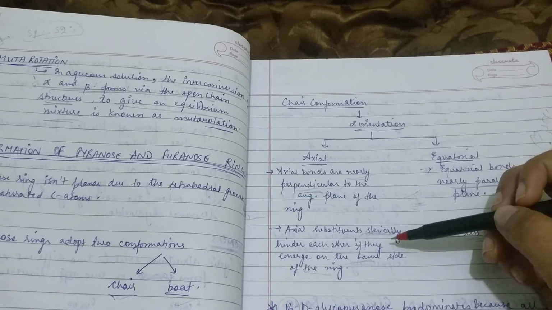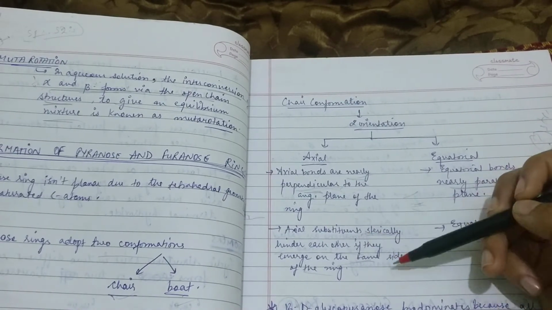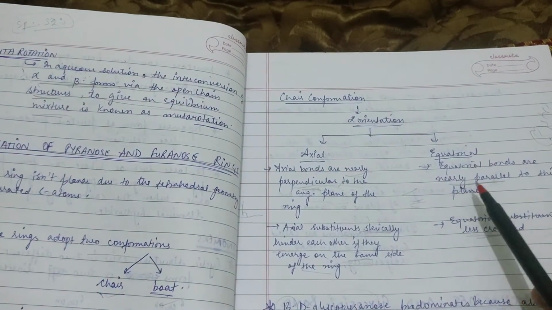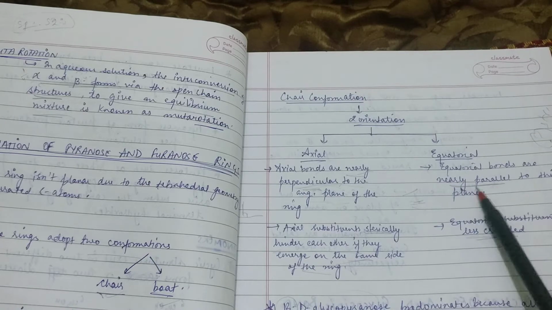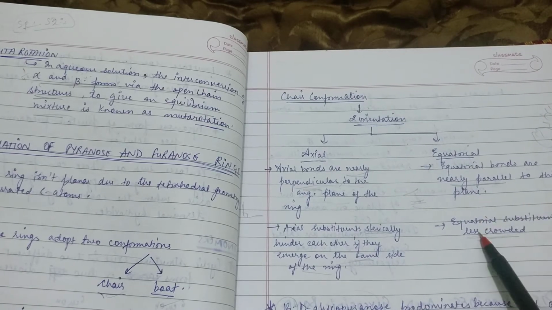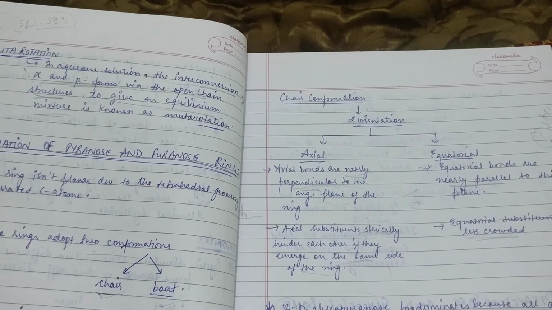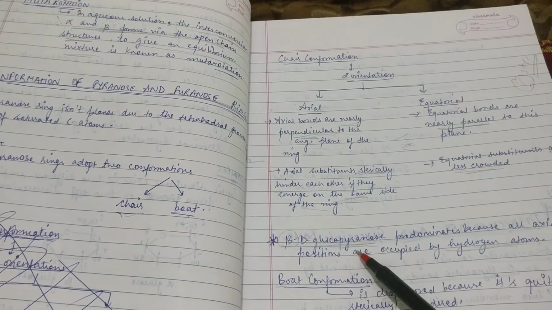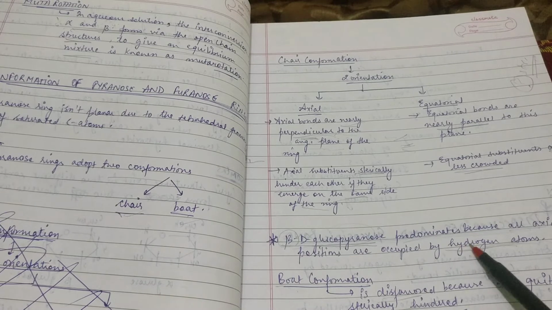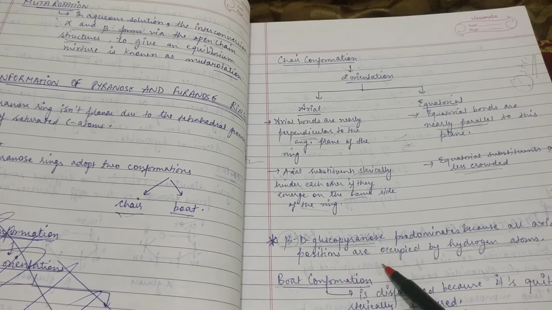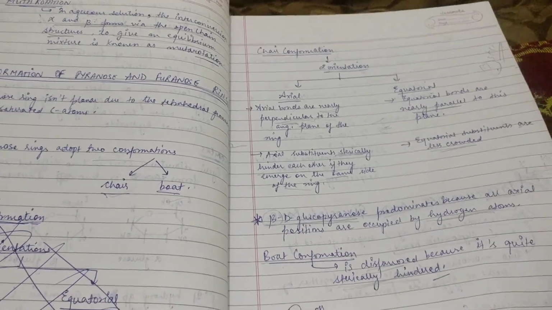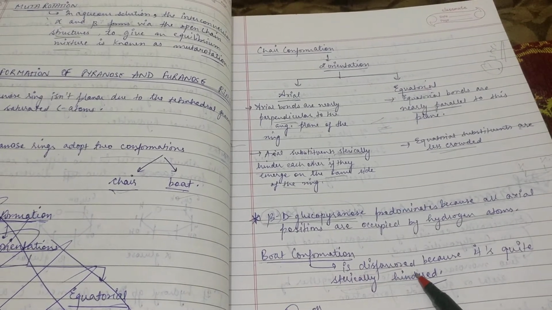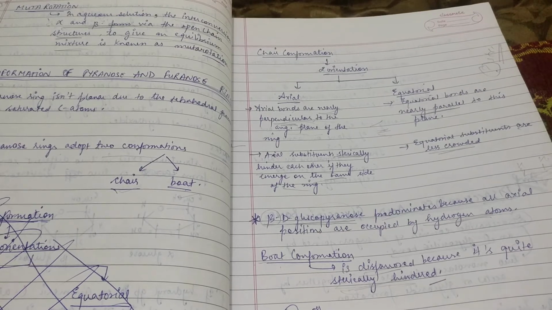Axial substituents sterically hinder each other if they emerge on the same side of the ring. In equatorial orientation, the bonds are nearly parallel to the plane and they are less crowded. Beta D-glucopyranose predominates because all axial positions are occupied by hydrogen atoms. The boat conformation is disfavored because it is quite sterically hindered.